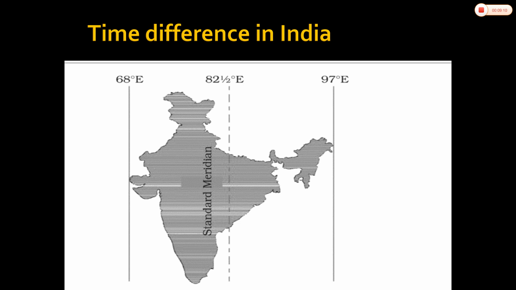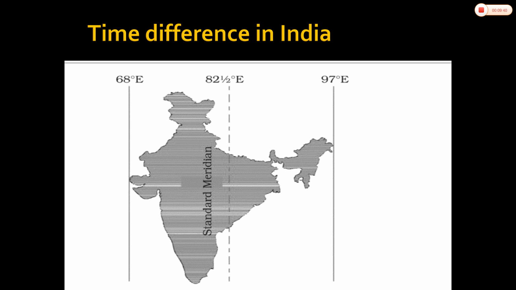It is therefore necessary to adopt the local time of some central meridian, because there are two time zones in our country, toward the east and the west. As there are two time zones, to remove the confusion between them, we require the standard meridian. It is necessary to adopt the local time of some central meridian of the country as the standard time for the country.